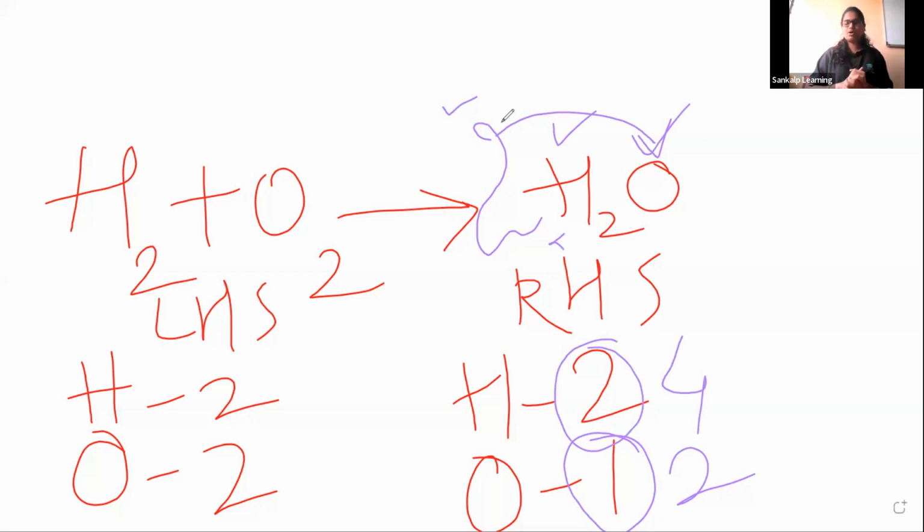Now again hydrogen is not balanced. To balance the hydrogen, on the left hand side you can write 2. 2 2s are 4, right? Again hydrogen got 4. Now hydrogen is 4 on the left hand side and 4 on the right hand side, oxygen is 2 on the left hand side and 2 on the right hand side. Now the equation is balanced. This is how we have to balance the equation with some patience. Every equation or every reaction we have to balance like this. I hope you got this, guys. Any doubts here?